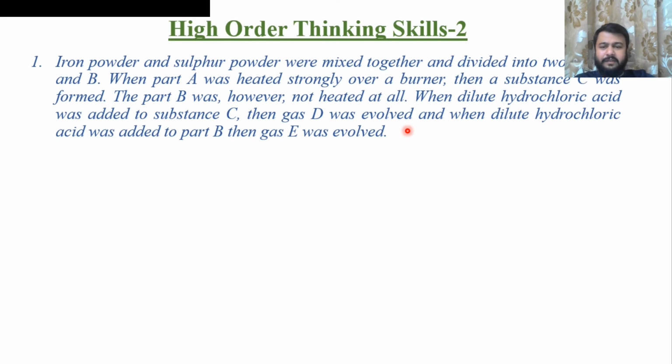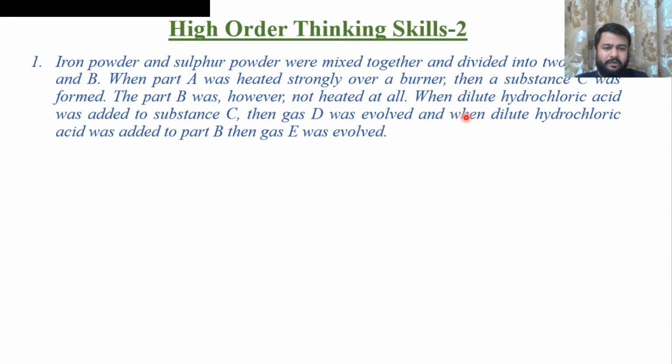So iron and sulfur powder are mixed together and divided into two parts, A and B. Part A, what do we do? We heat it. When iron and sulfur are heated, they form iron sulfide. So substance C is nothing but iron sulfide. Now in part B, what did we do? We did not heat it, so it is not going to react. So part B is a mixture of iron and sulfur.